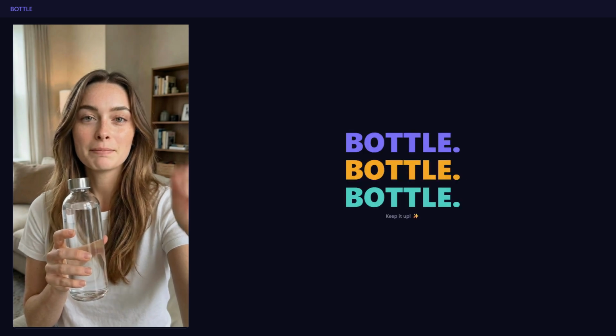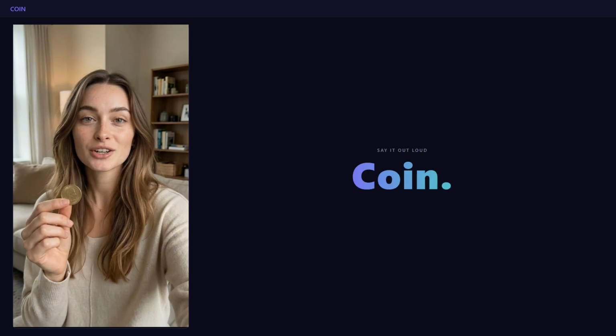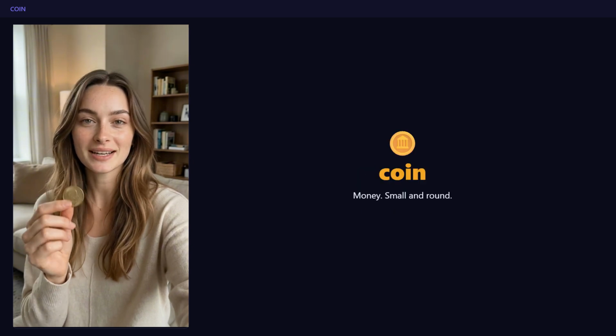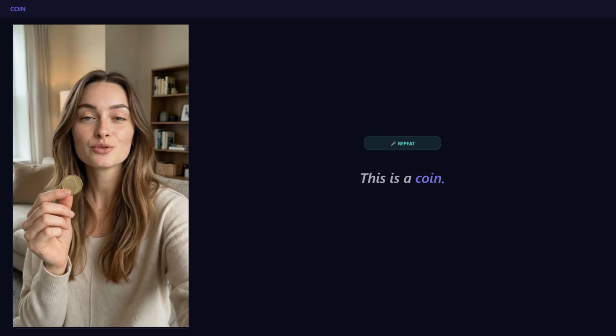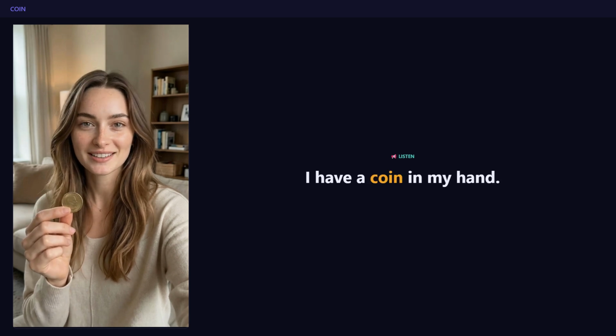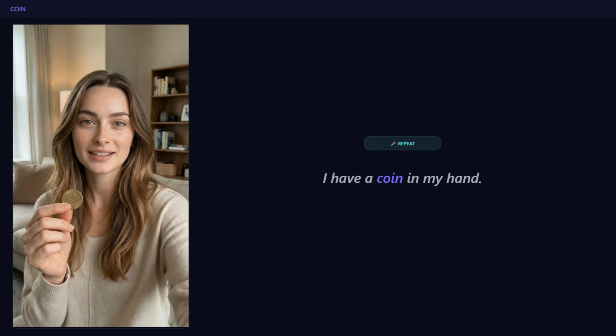Today's word is coin. A coin is money. It is small and round. Repeat after me. Coin. This is a coin. Repeat. This is a coin. I have a coin in my hand. Repeat. I have a coin in my hand.